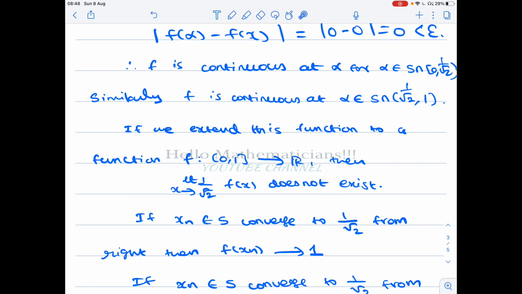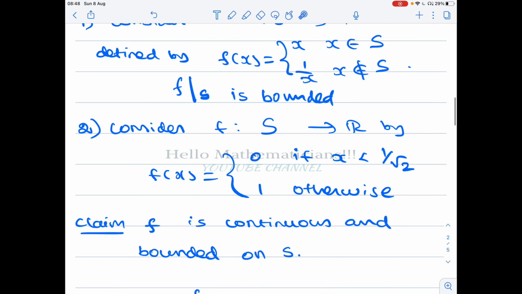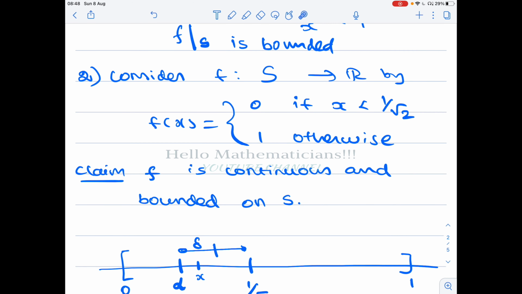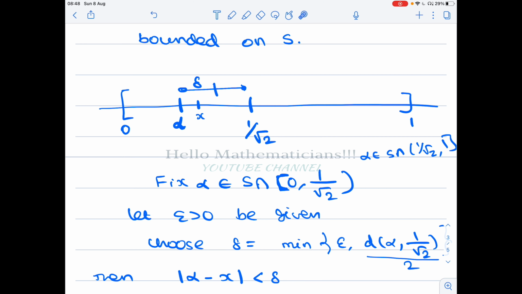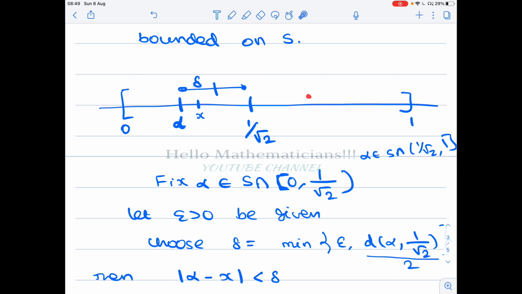So if we extend this function to a function on closed 0, 1, we claim that the function is not continuous at the point 1 by root 2. Let's see why. If you look at 1 by root 2, S is dense, so there will be some sequences that converge from the right, and some sequences that converge from the left to the point 1 by root 2.